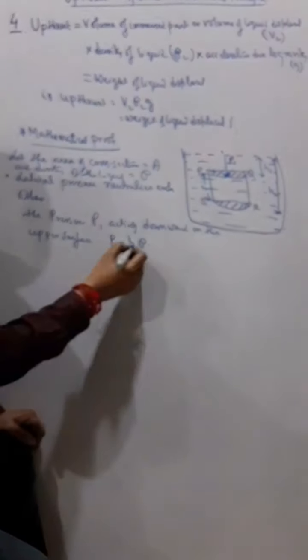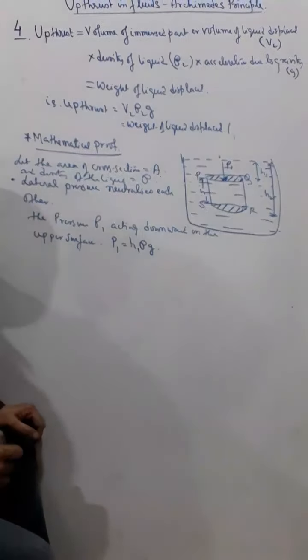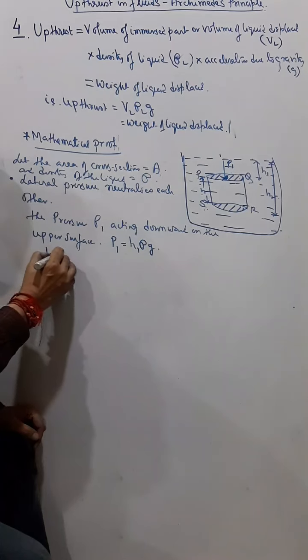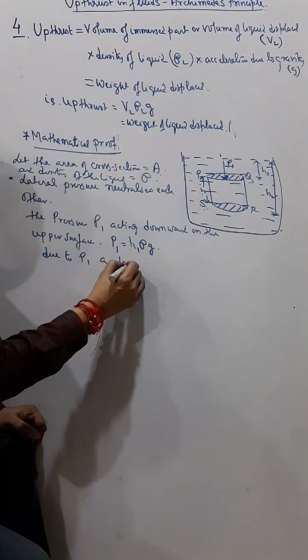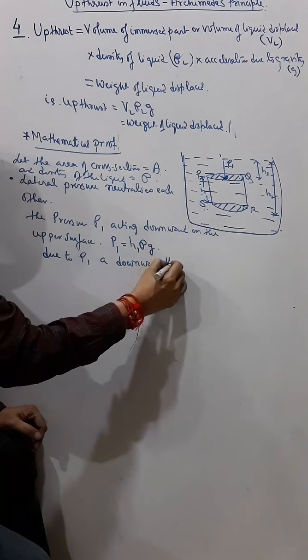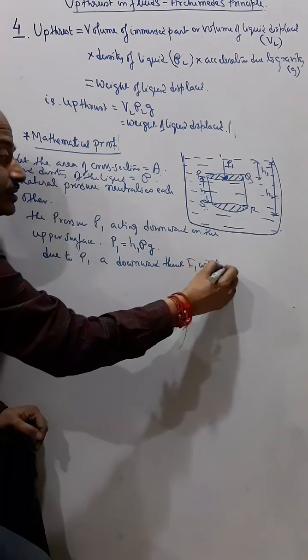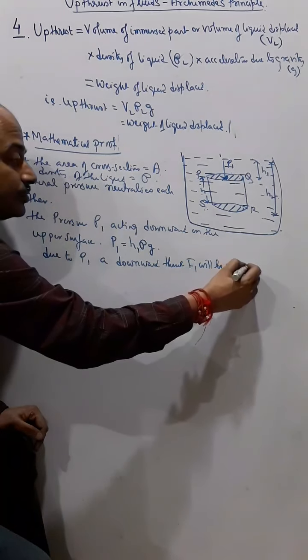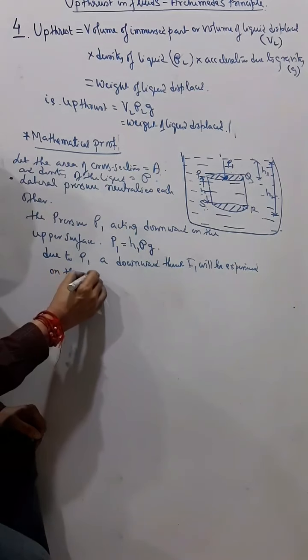So this P1 will be H1 into rho into g. Now due to P1, a downward thrust F1 will be experienced on the upper surface.